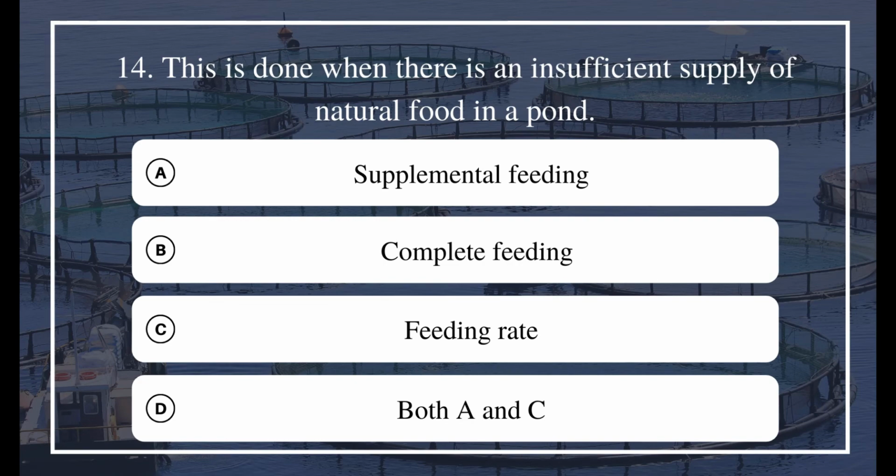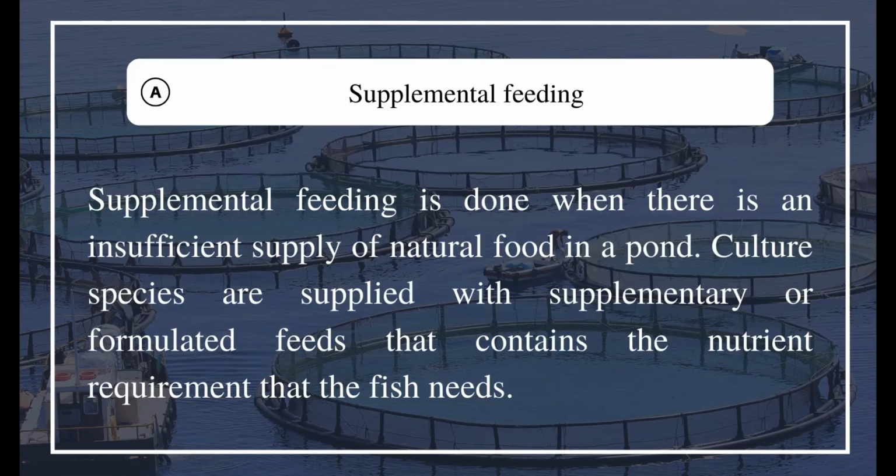14. This is done when there is an insufficient supply of natural food in a pond. A. Supplemental feeding. B. Complete feeding. C. Feeding rate. D. Both A and C. The answer is A. Supplemental feeding. Supplemental feeding is done when there is an insufficient supply of natural food in a pond. Culture species are supplied with supplementary or formulated feeds that contain the nutrient requirements that the fish need.